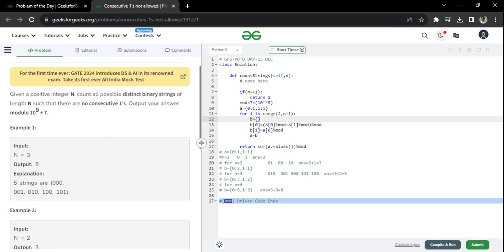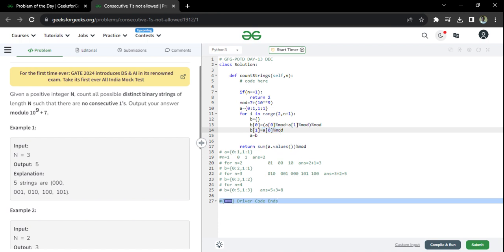What I'm doing for b, that is for any string of b that is ending with 0, how to find it? I'll go to the previous step. What is the previous step? The a is the previous step. You can just remember, a is the past step's valuation, and b is the new step's valuation. So how to calculate for b of 0 and b of 1? As I mentioned, a of 0 and a of 1, you can add them, you will get b of 0. Similarly, simply take a of 0, you will get b of 1.